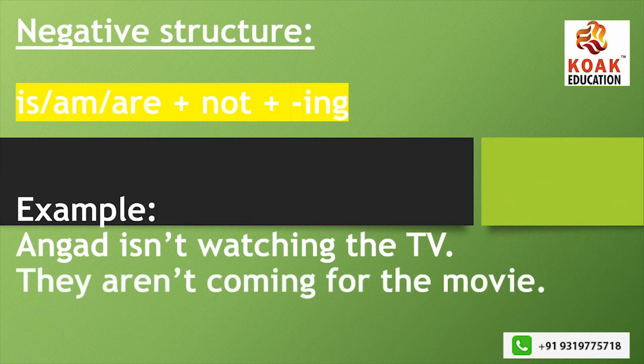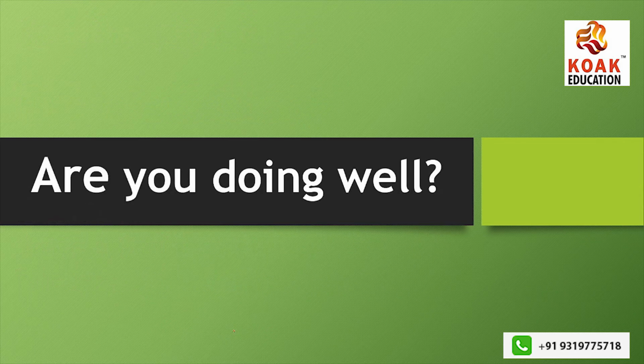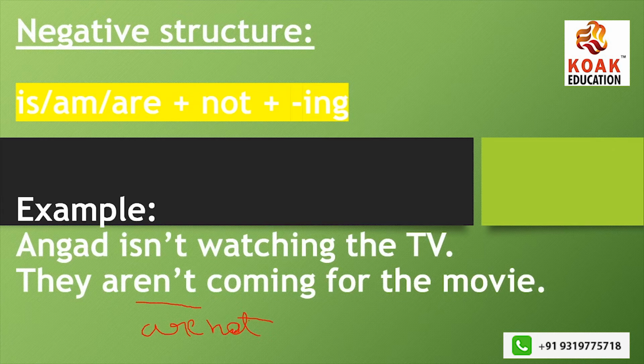Now, it says they aren't coming for the movie, which means they are not coming for the movie. This is the phrase: they are not coming for the movie. So here we're saying they aren't coming for the movie. I have broken it into two parts because it's a contracted version, a contraction. They are not coming for the movie. That's the exact point.